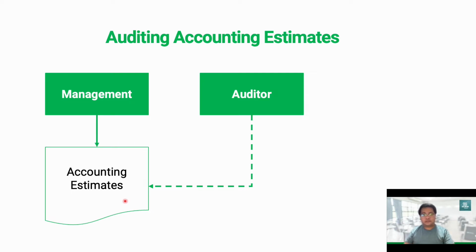And we also need to determine whether the related disclosures in the financial statements are adequate or enough, in the context of the applicable financial reporting framework. So for example, if the client presented investments at fair value, so the relevant disclosure requirements under, let's say, PFRS 9, we have to consider whether all of those required disclosures are made by the client.